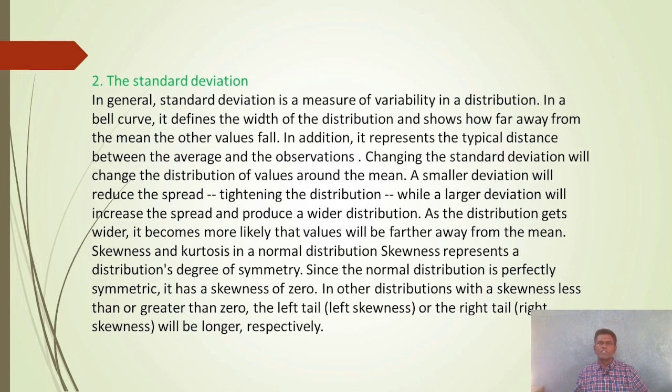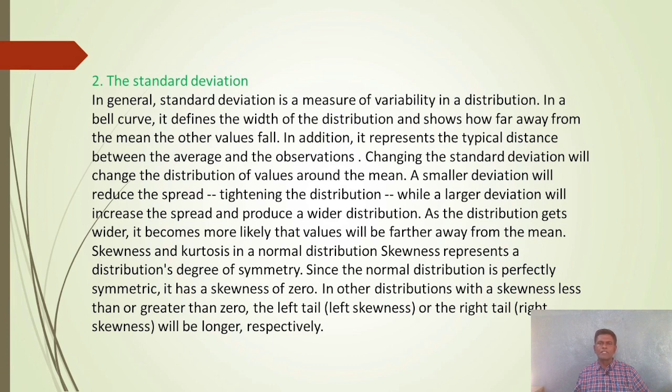A smaller deviation will reduce the spread, tightening the distribution, while a larger deviation will increase the spread and produce a wider distribution. As the distribution gets wider, it becomes more likely that values will be farther away from the mean.